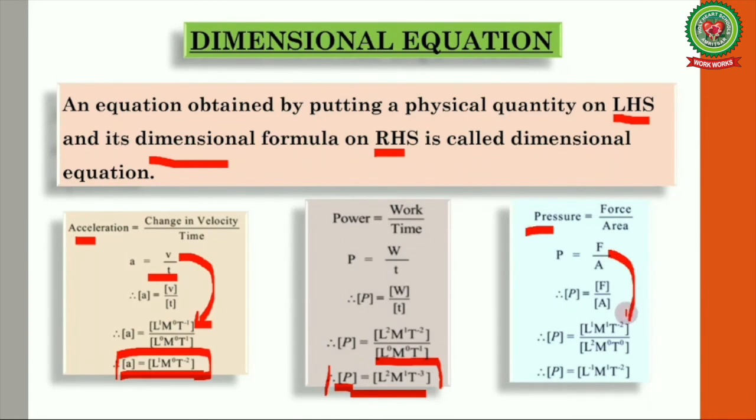The dimensions for force are 1 in L, 1 in M and minus 2 in time, whereas for area, it is 2 in length, 0 in mass and 0 in time. So after solving it out, we'll get P is equal to minus 1 in length, 1 in mass and minus 2 in time. So this equation is called the dimensional equation for pressure.